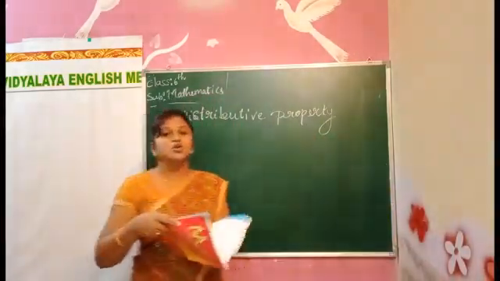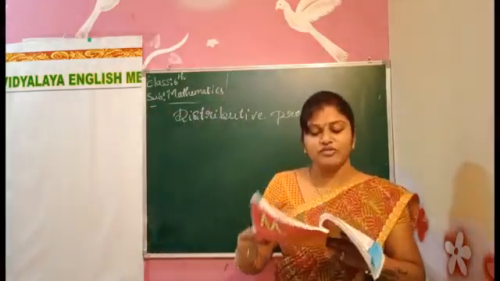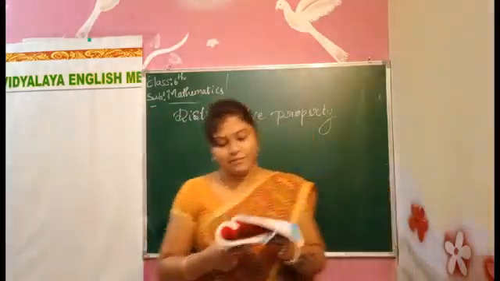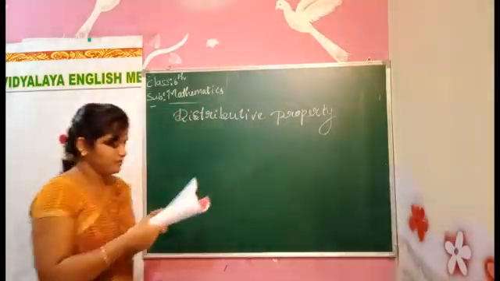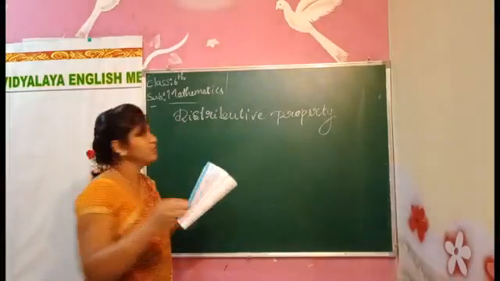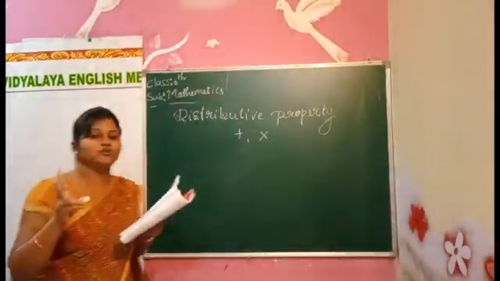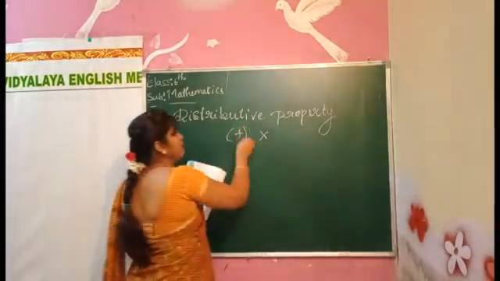And the distributive property holds only for addition and multiplication.